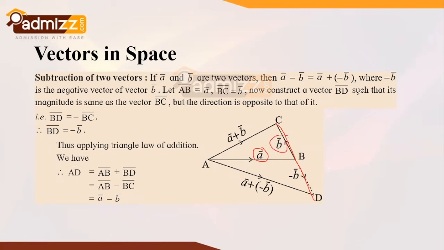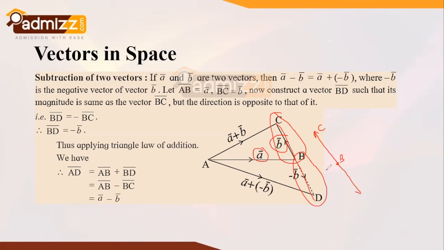Now construct a vector BD bar in such a way that its magnitude is the same as the vector BC bar. So this BD has the same magnitude as BC, but only the direction is reversed. If this vector B goes from B to C, then vector BD, from B to D, goes the opposite way. So there is only a change of direction we observe.